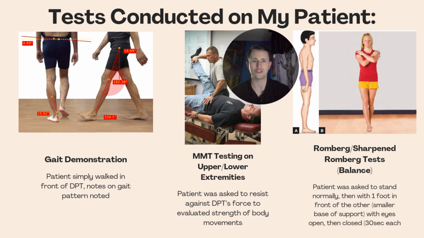First, you have gait demonstration, which in my patient's case, they displayed a slow cadence, decreased step length and height in the notes. They used an assistive device, which was a small base quad cane at the time of the initial eval, into my outpatient location. Now we have manual muscle tests. And in my patient's case, they scored 4s across the board for all shoulder movements in the left side, the affected side, and normal scores on the right side.